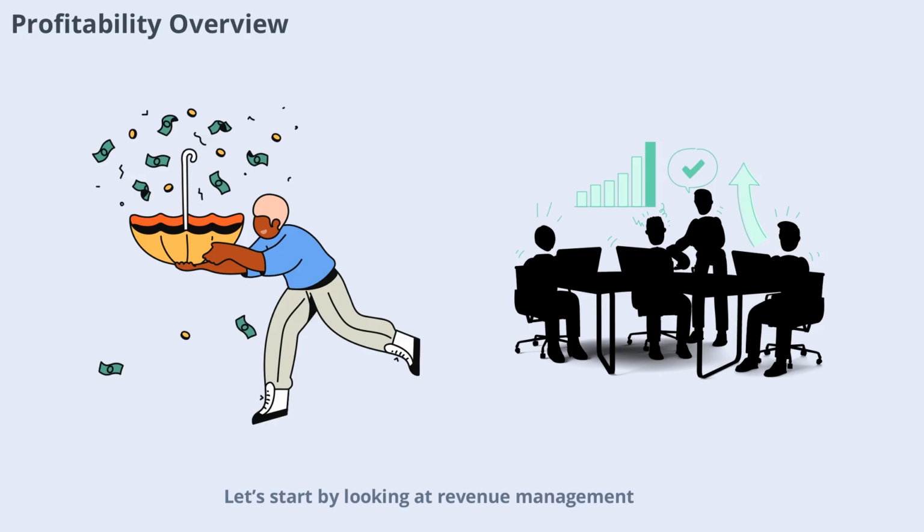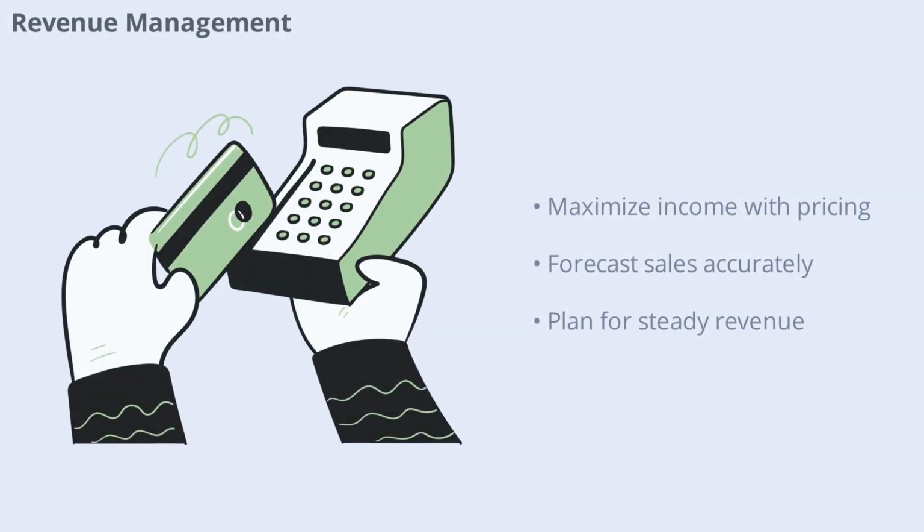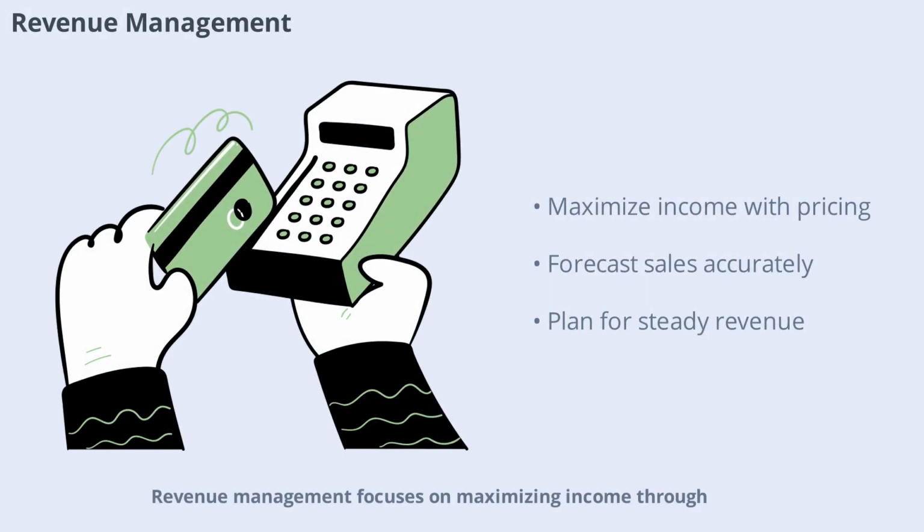Let's start by looking at revenue management. Revenue management focuses on maximizing income through effective pricing strategies and accurate sales forecasting. By understanding market demand and customer behavior, you can set prices that optimize revenue. Sales forecasting helps predict future income, allowing for better planning and resource allocation. Together, these tools help ensure a steady flow of revenue.